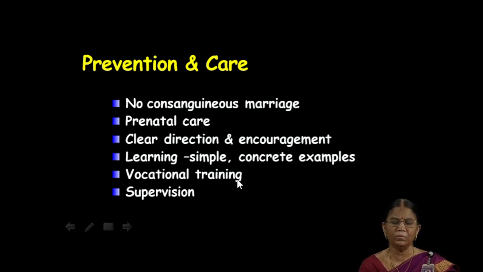Vocational training is very, very essential for them so that they might be engaged. Lastly, supervision must be proper, and that must be given to each and every child. If you can't supervise that child yourself, some arrangement must be made, or otherwise these children must be institutionalized so that they may be taken care of well.